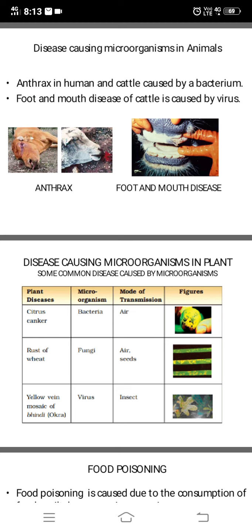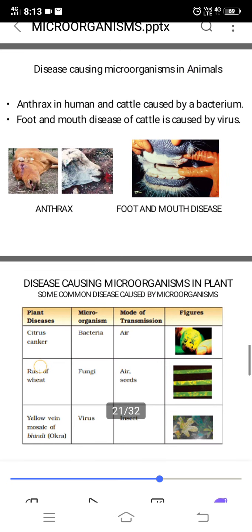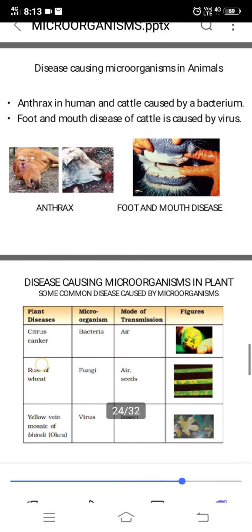Rust of wheat. In wheat leaves, you can see the rust there, that is caused by fungi, and air and seeds are the mode of transmission. Yellow vein mosaic of bhindi, that is okra, lady's finger. In the lady's finger leaf, yellow vein mosaic is seen, which is caused by a virus, and the carrier is an insect. So this is the way how microorganisms become our enemy.